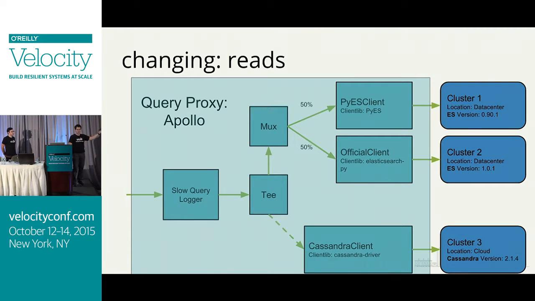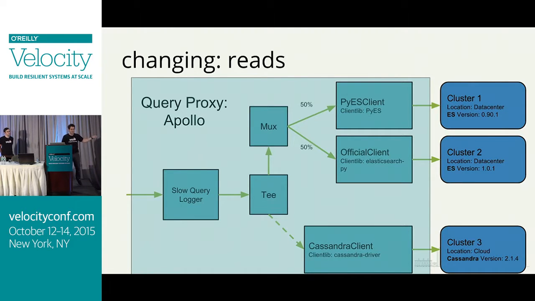Super easy. I just set up a MUX. Within the proxy, I can just set up a real-time MUX that takes production traffic and splits it between 2 implementations. If I wanted to, we actually provide a lot of other things, like, for example, a comparison MUX, where you can send the request to 2 clusters and then compare the result to ensure that you're not breaking that functionality for your user.